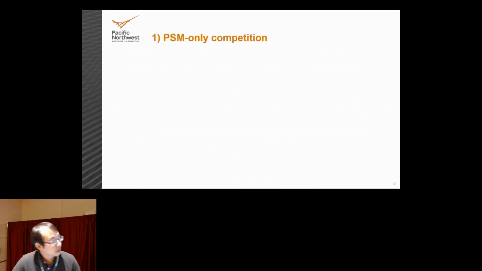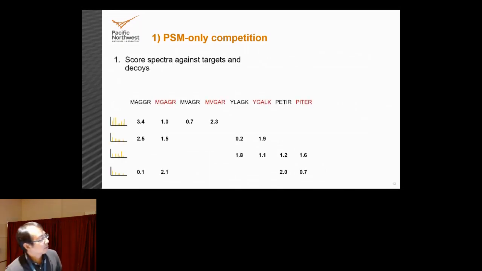So the first method is called, as we're calling it, PSM only. This is the one that's most commonly found in the literature. So we're going to score our spectra against targets and decoys. This thing on the bottom is a visualization of the results from a database search, formatted a little differently to make it a little easier to understand, where the rows are spectra and the columns are peptides and the cells are the actual scores. And then there are some missing cells because they weren't actually scored due to precursor thresholds.